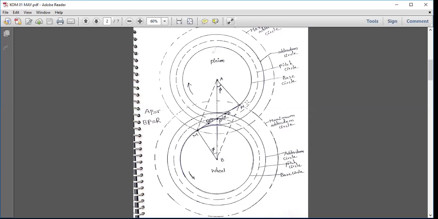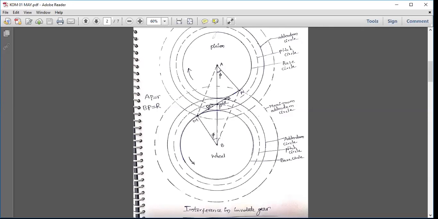So the interference between the two gears will be avoided when the addendum circles are cut within the common tangent MN. The points M and N are known as the interference points, the limiting points. Within these limiting points, if the addendum circles are built, then there is no problem of interference. If the addendum circle is increased more than AM, or more than BN, then the problem of interference will start. So this is known as the interference concept.